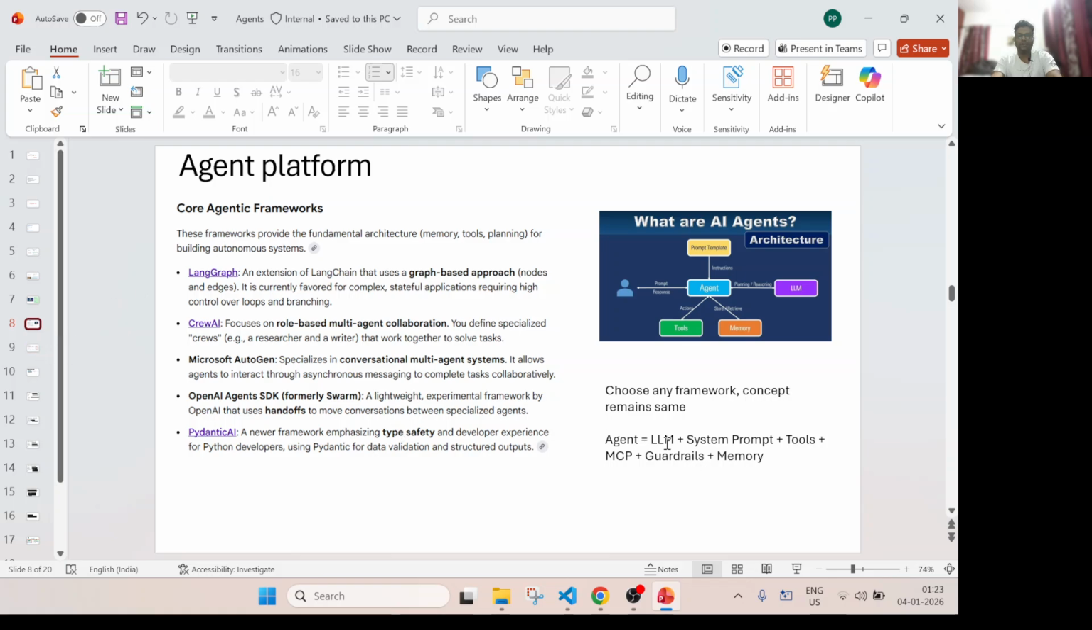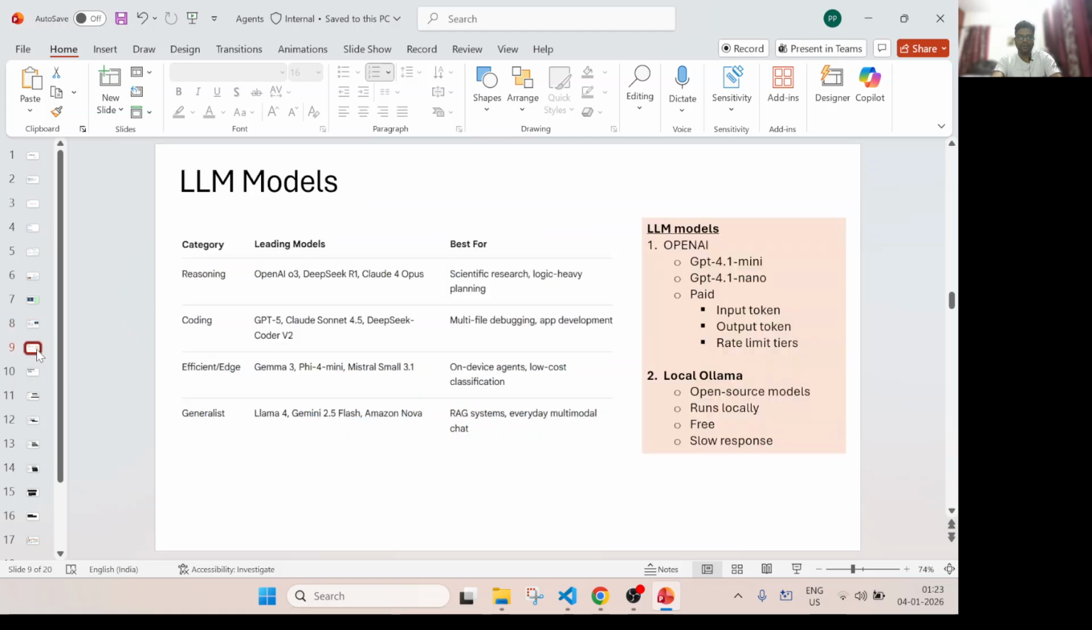Now let's come to the first part, the brain, the LLM. There are different types of LLM models. As I said, there are reasoning models, coding models, different types of models. But reasoning models are best suited for these tools and agents, so we'll be using those. Different LLM model providers include OpenAI, Anthropic, and Google Gemini.